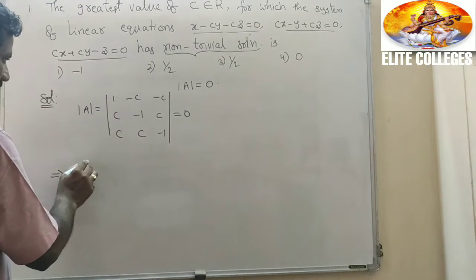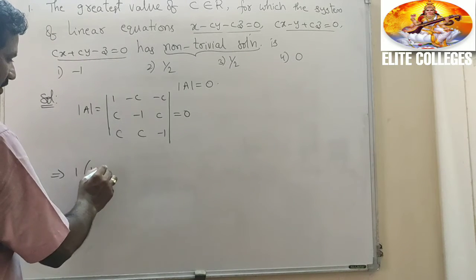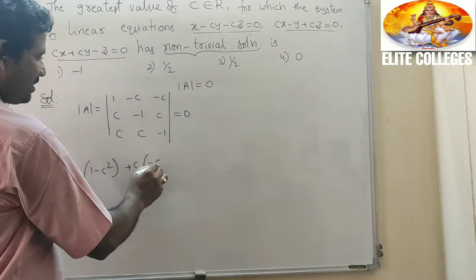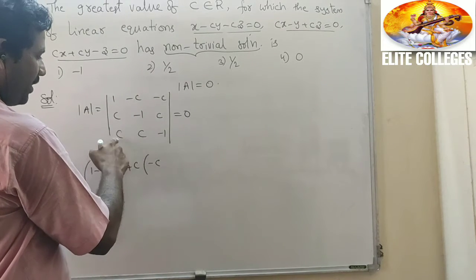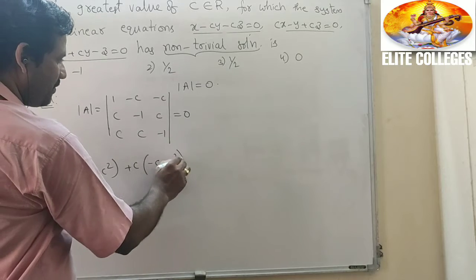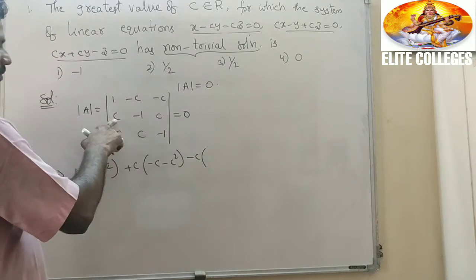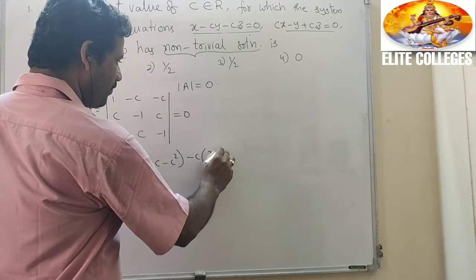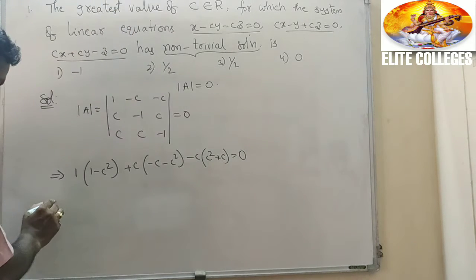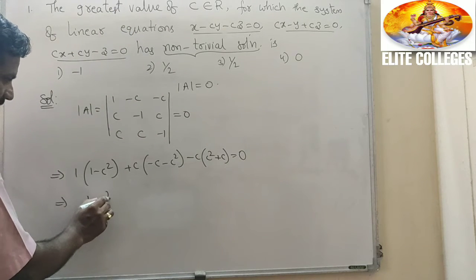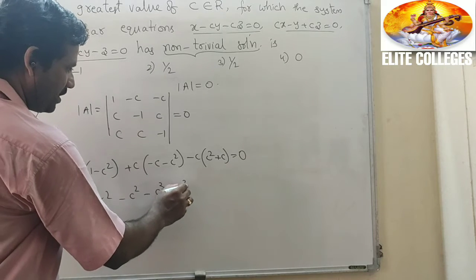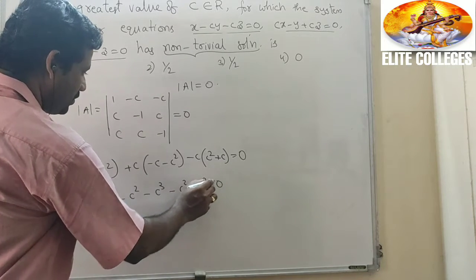What does that imply? 1 into (1 minus c square) minus of minus c plus c into minus c into minus 1 minus c square minus c into (c square plus c) equal to 0. That implies 1 minus c square minus c square minus c cube minus c square equal to 0.